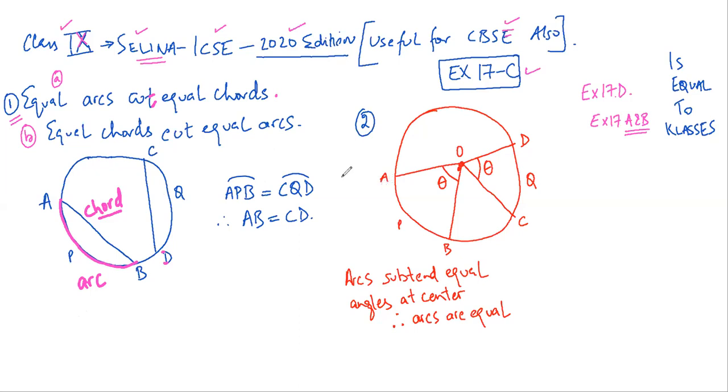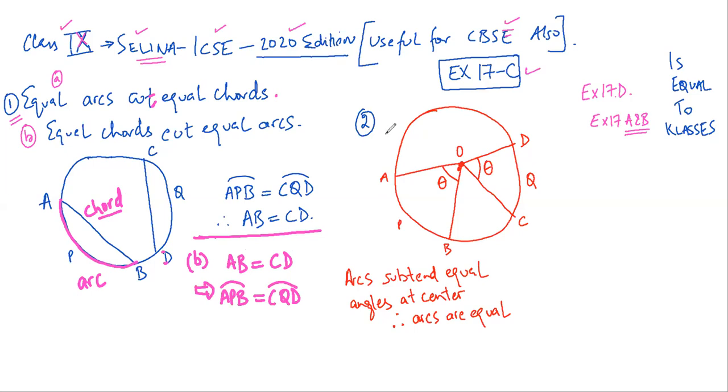The second result is that if there are equal chords, this is basically the inverse of the first result. So this B result says that if two chords are equal, if AB is equal to CD, that implies that the arcs, arc APB is equal to arc CQD. We'll discuss these arcs and chords again in the lecture, so don't worry if you have any doubt. We'll be discussing this in detail again in the next 5-10 minutes.